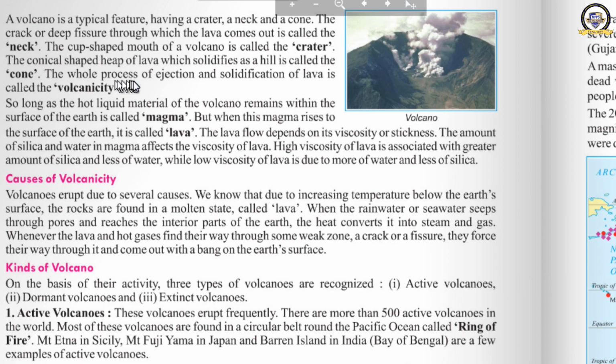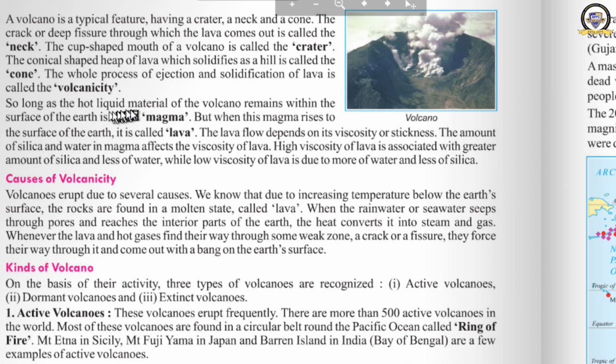The whole process of ejection and solidification of lava is called volcanicity. What is that process known as? Lava comes out and it cools down, it becomes solid, and the entire process is known as volcanicity. Got it now? Okay.